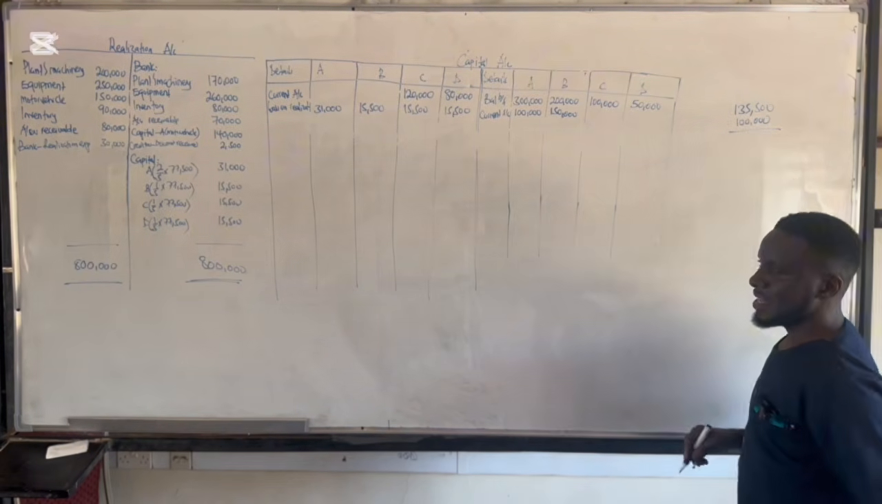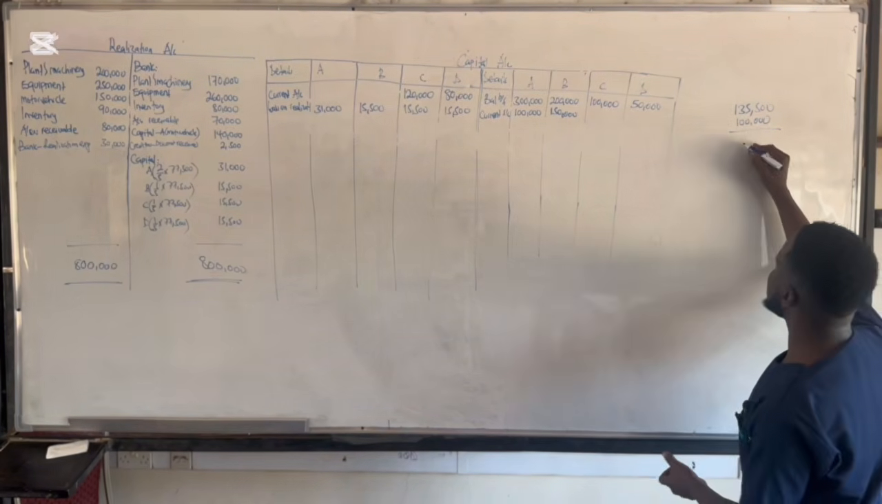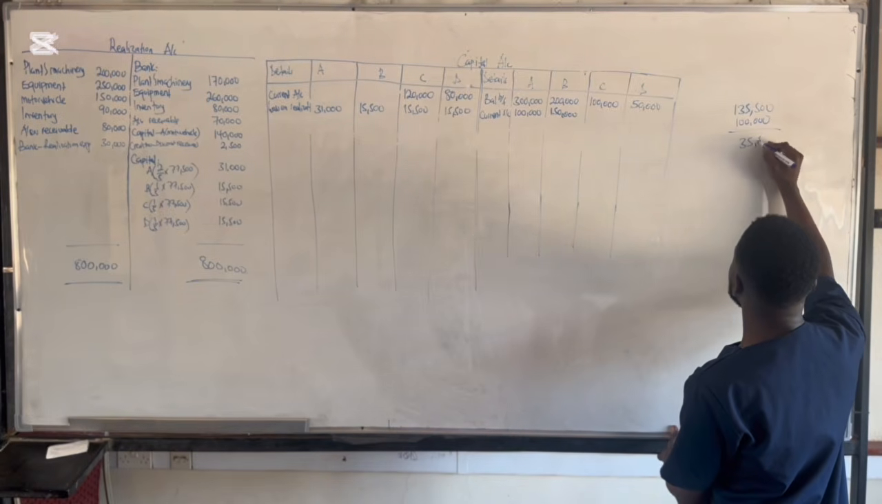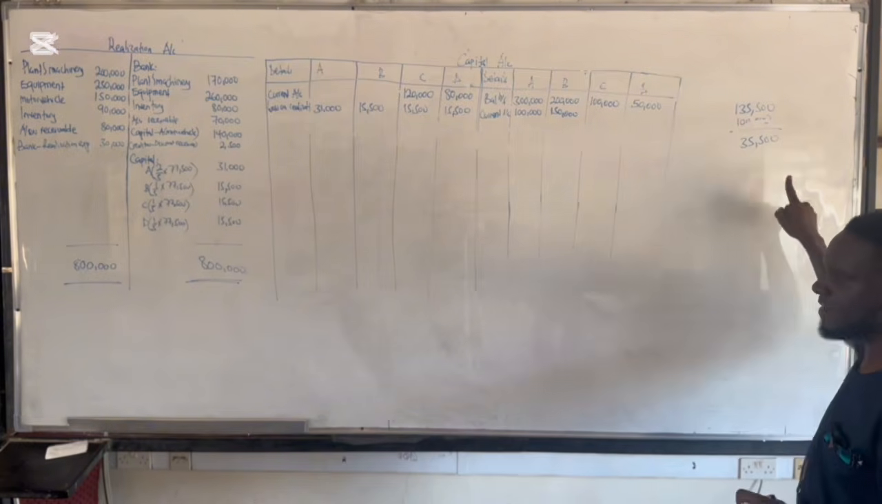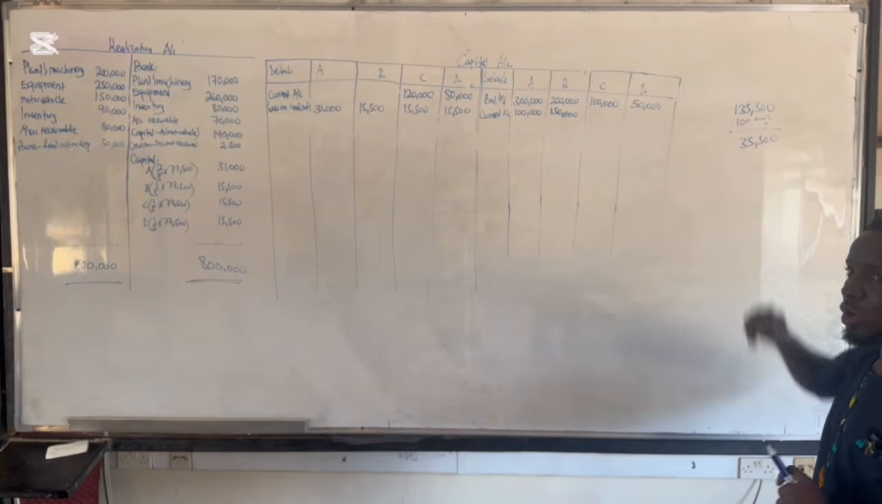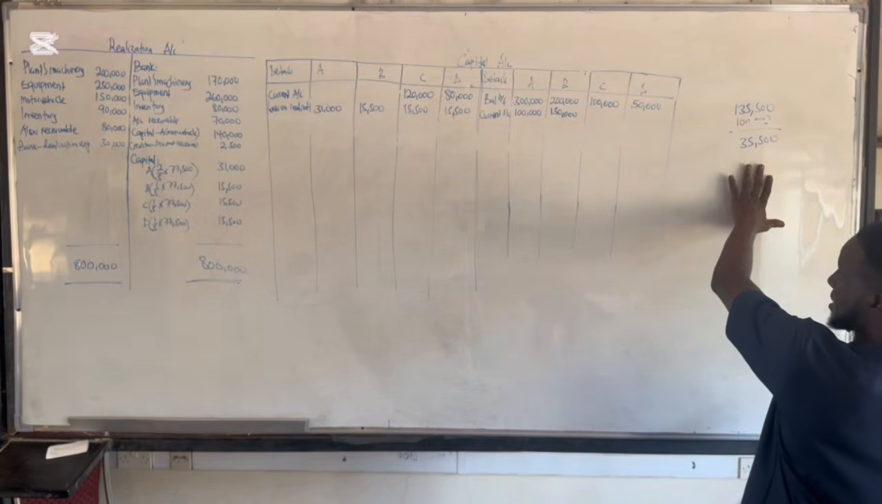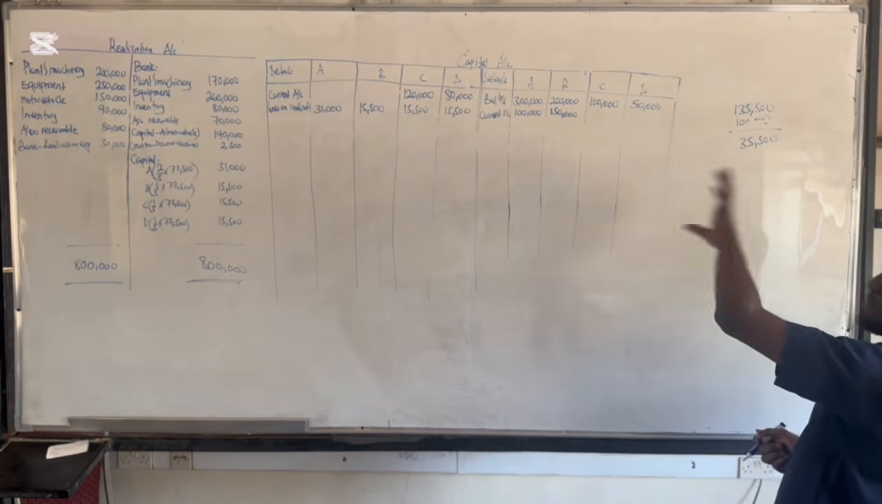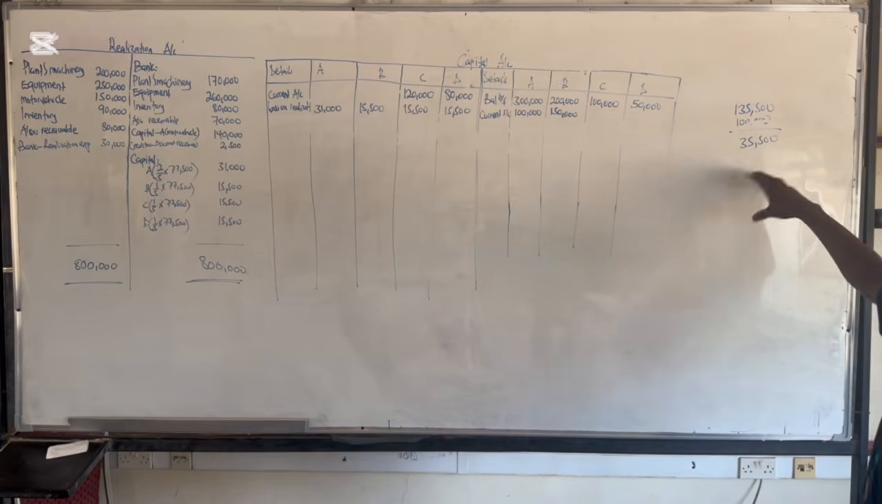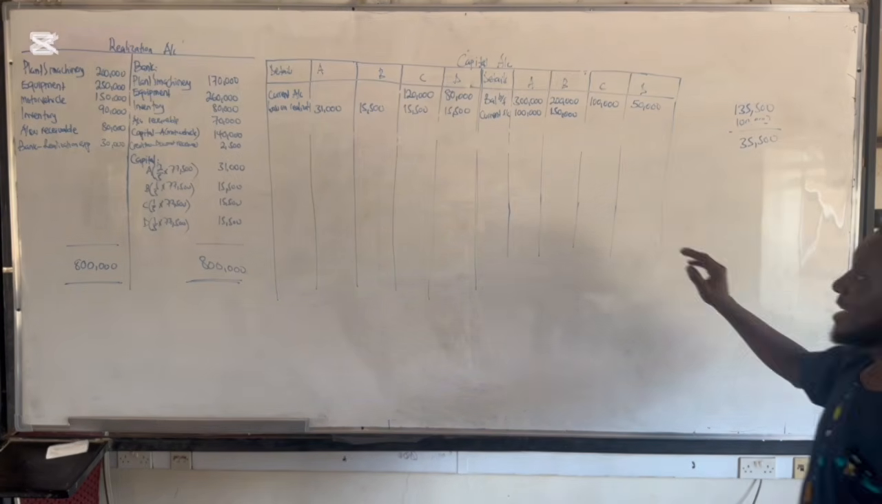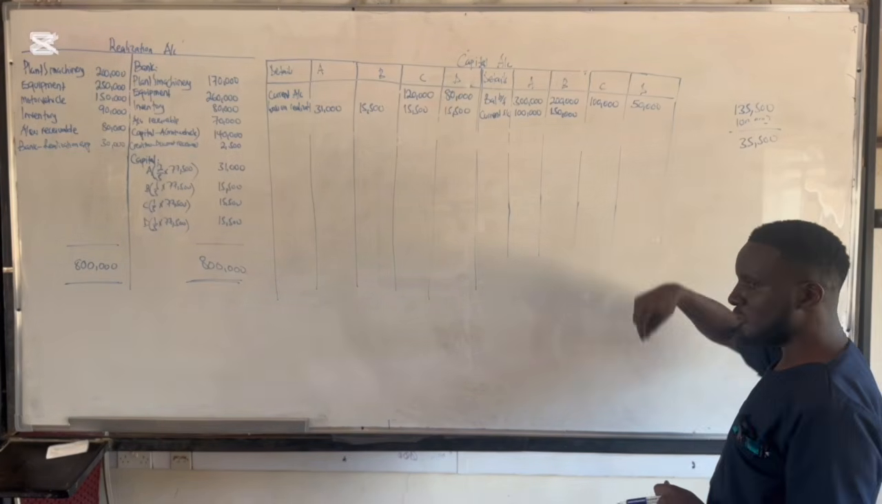Meaning that this partner C has a deficiency of 35,500. So if this partner has a deficiency of 35,500, it means he has to go into his own pocket, pick this amount of money, and then pay to the partnership. But then the question told us that this partner C can only bring in half of his deficiency.